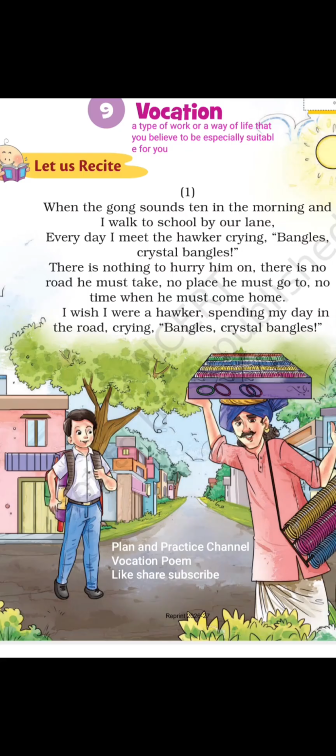So he feels happy when he sees a hawker. If he was a hawker, he would have the freedom to go anywhere. That is what the poet says here. The boy observes the hawker who is selling bangles. We can see some persons now selling bangles on the road, shouting bangle, bangle, bangle. So the boy feels that if he was a hawker, he could go anywhere, with no restrictions. But now this boy has to take a proper road to go to school, study there, and come home.